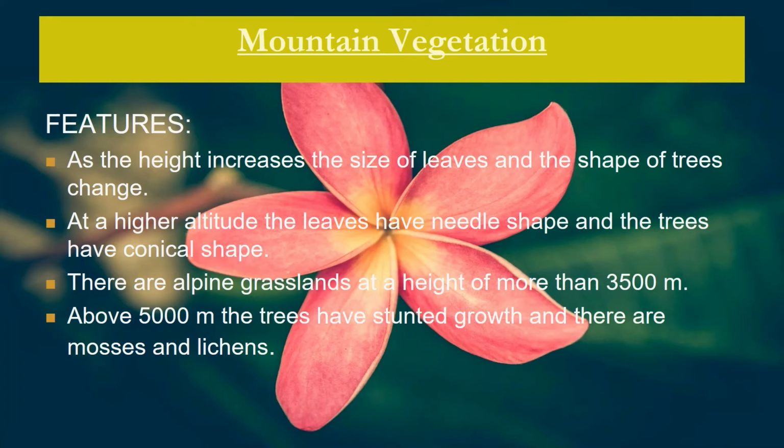As the height increases, the size of leaves and the shape of trees change. At a higher altitude, the leaves have needle shape and the trees have conical shape. In the previous slide, we have studied that in the lower reaches of Himalayas, the trees have broad leaves, unlike this feature where at a higher altitude, the leaves have needle shape. There are alpine grasslands at a height of more than 3,500 meter, and above the height of 5,000 meter, the trees have stunted growth. They become short, and there are mosses and lichens.